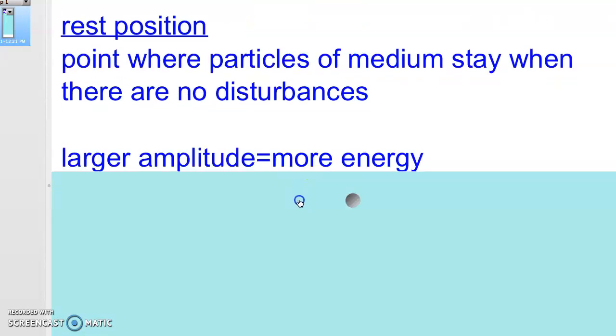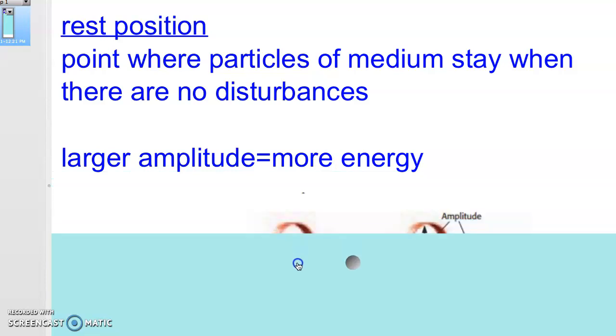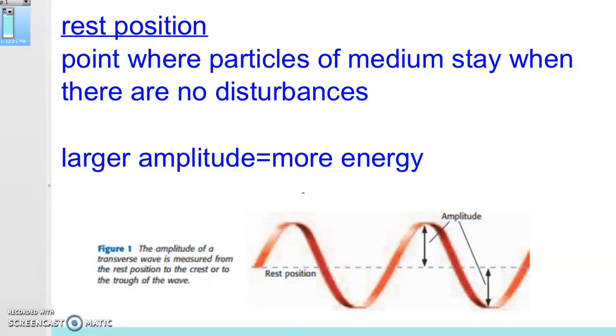So I asked you guys to take a look at what a wave would look like. Let's look at this here. So you drew something like this, hopefully in your notebook, which is what I asked you to do and send me a picture of. The troughs and the crests are here. So here is a crest, here is a trough, here is a crest, here is a trough. Look where the rest position is. That's that dotted line that goes across.